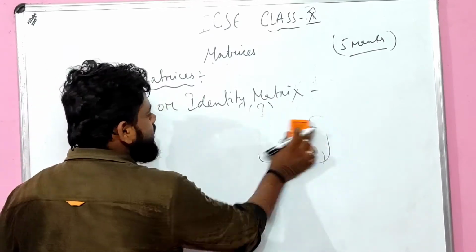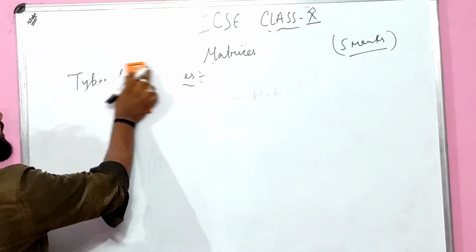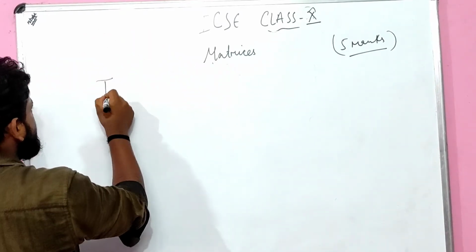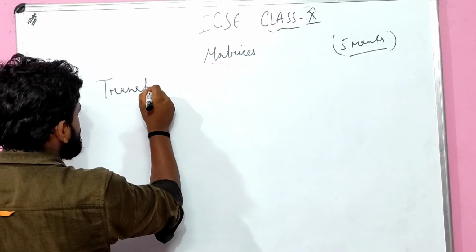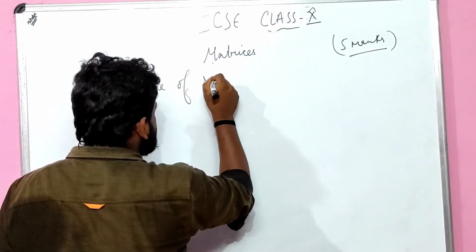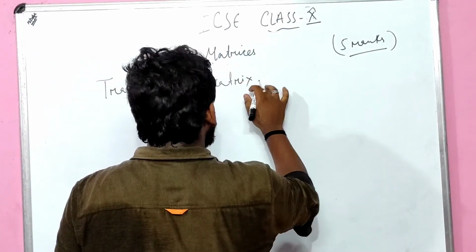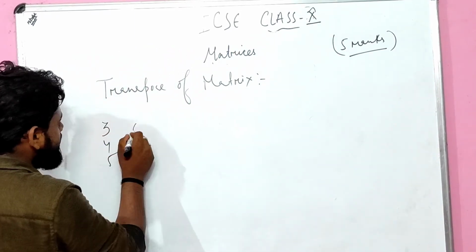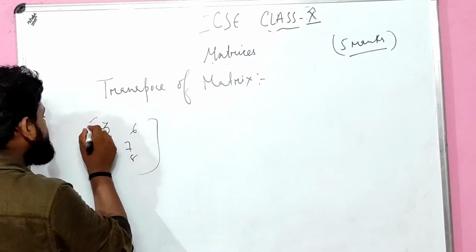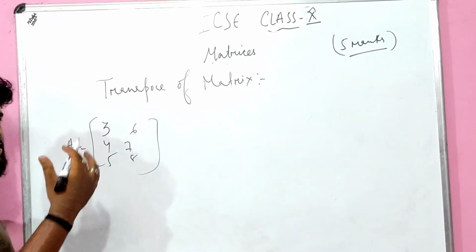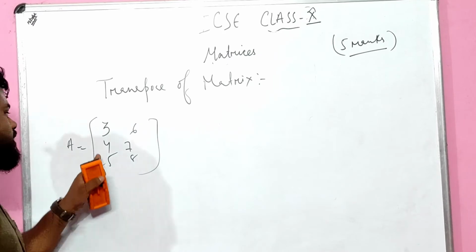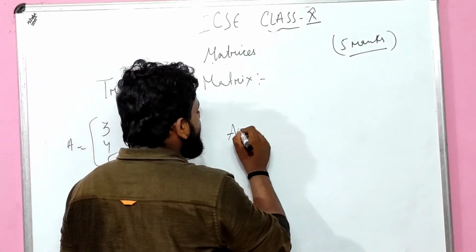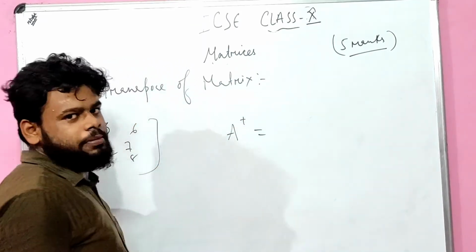Very important, transpose of matrix. Now, transpose of matrix. What is the transpose of matrix, children? So what do we mean by transpose of matrix? See, for example, 3 4 5, 6 7 8. Some matrix is given in this way. Let us assume A is given, 3 4 5, 6 7 8. Transpose of matrix means we have to write in this way, A to the power T. That means transpose of matrix A to the power T.